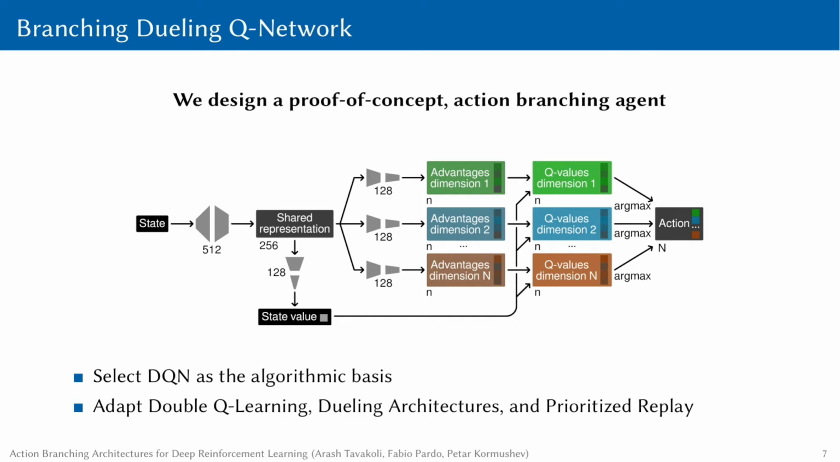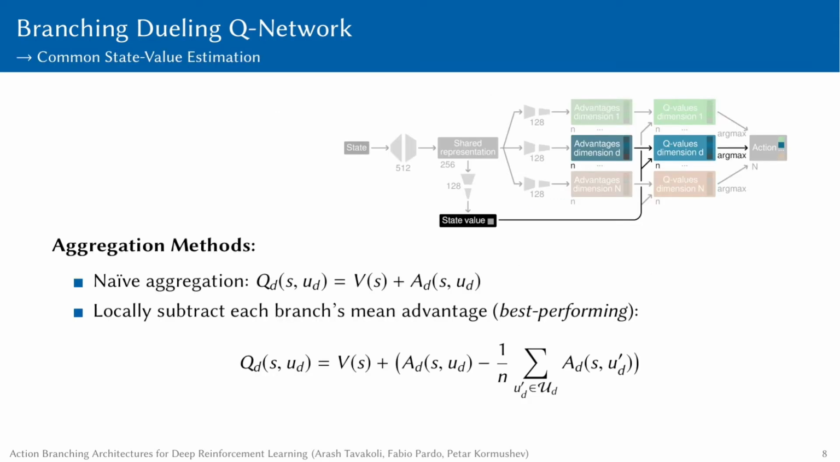Now I will describe the methods that we used in our BDQ agent for incorporating DQN and its extensions into our action branching architecture. As described earlier, BDQ uses a common state value estimator for all action branches. This can be thought of as the incorporation of the dueling network architecture into the action branching architecture. As highlighted in the figure, for an input state S, the state value branch provides an estimate of the common state value V of S, and each action branch D provides a state-dependent advantage estimate A sub D for each of its sub-actions U sub D.